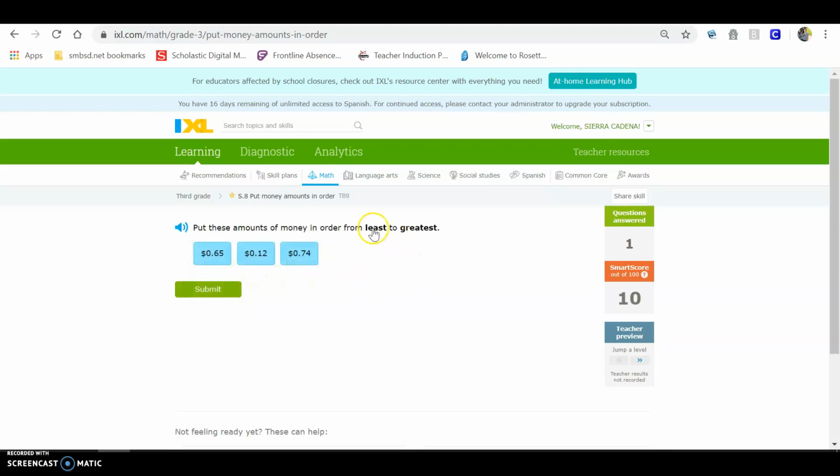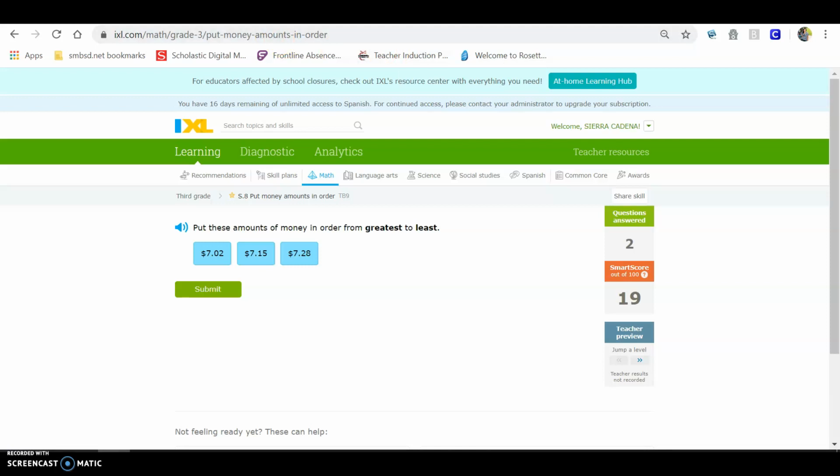Sometimes, boys and girls, it'll ask you from least to greatest, to order them least to greatest. So be very careful. So least, that'll be 12 cents, 65 cents, then 74 cents. All of these are under $1, but least to greatest, and you're going to order those. Okay, so be very, very careful when you're reading the directions.